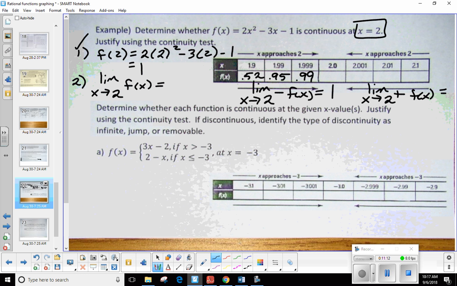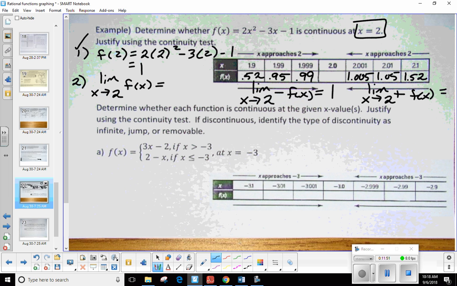Okay. Now let's do it from the other side. But I always like to start at the far end of the table because you're wanting to see what it's approaching. Okay. So somebody plug in 2.1 for me. 1.52. Perfect. What if I plugged in 2.01? 1.05. Perfect. What about 2.001? 1.005. Okay.